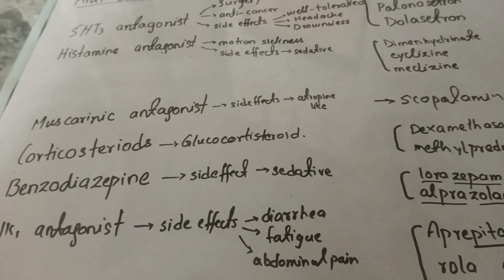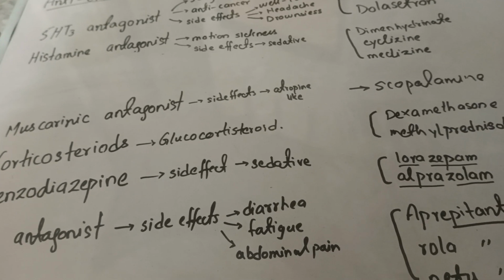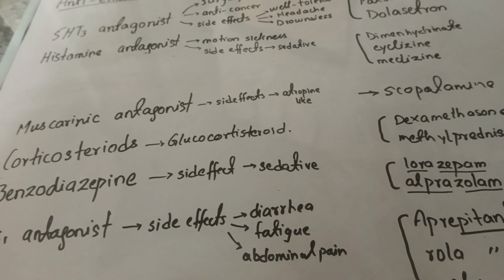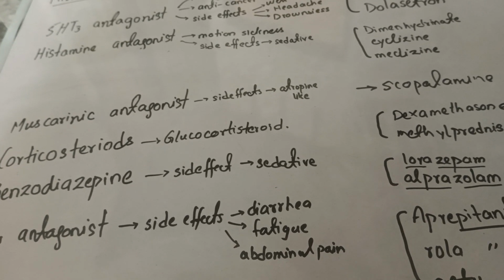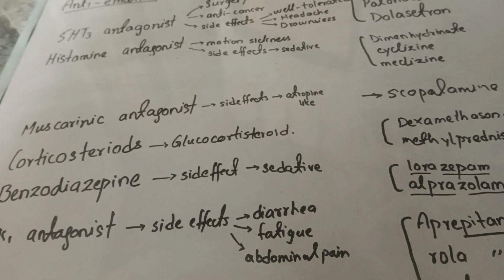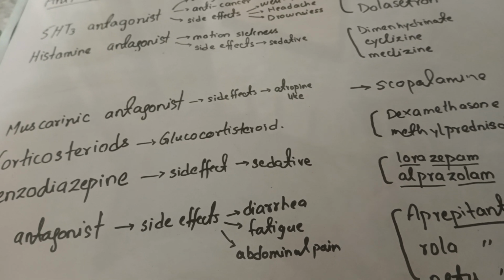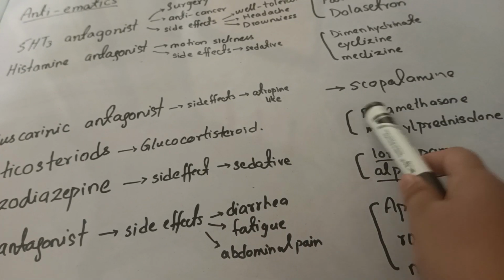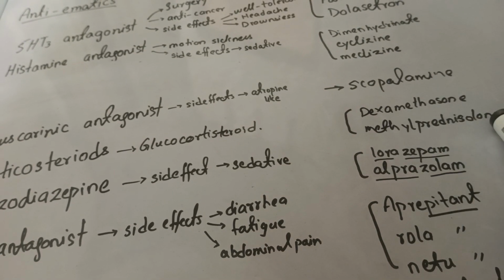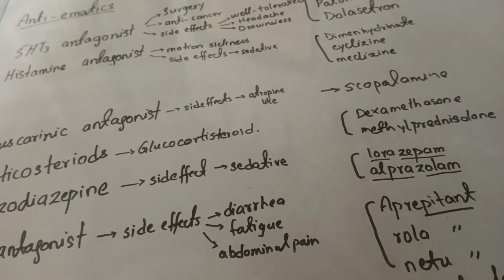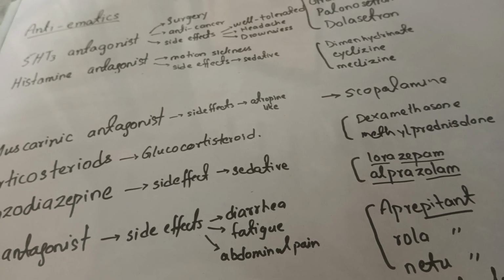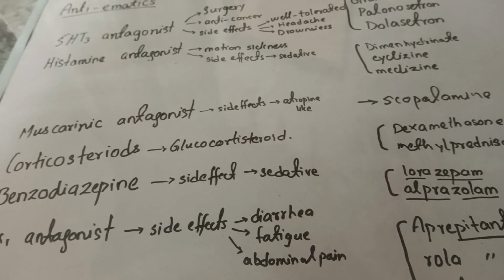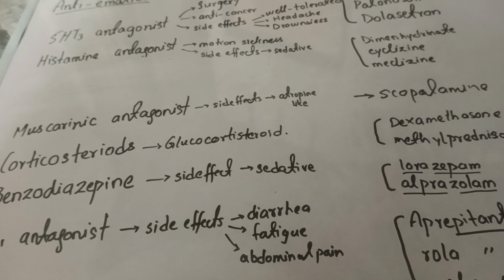Then we use corticosteroids, like glucocorticosteroids. There is no well-known mechanism of how they stop vomiting or emesis, but it is suggested that glucocorticosteroids stop the production of receptors. If the receptors are not produced, there will be no vomiting. The corticosteroid drugs are dexamethasone and methylprednisolone. These drugs are given in combination, like dexamethasone with a 5-HT3 antagonist, and in combination they show a better and more effective response.